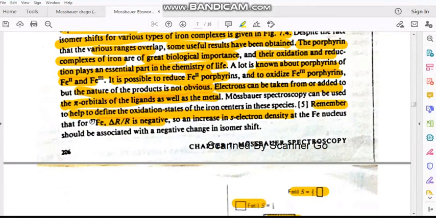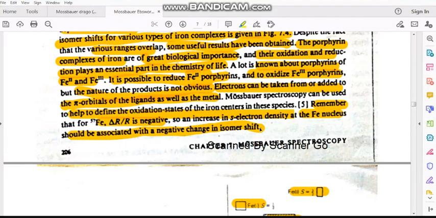Remember that the important thing is, for iron-57, delta R by R is negative. Okay, for tin, delta R by R is positive, whereas for the iron case, delta R by R is negative. So an increase in s electron density at the nucleus should be associated with a negative change in the isomer shift.